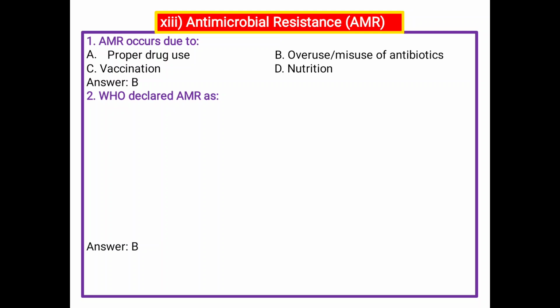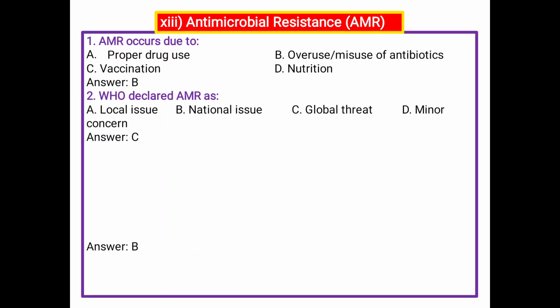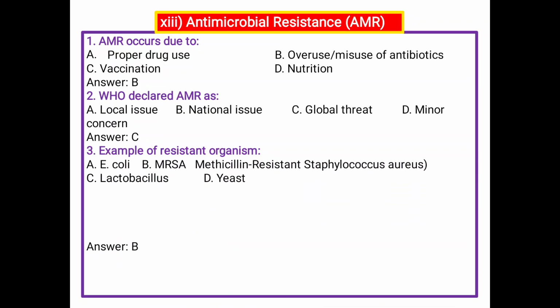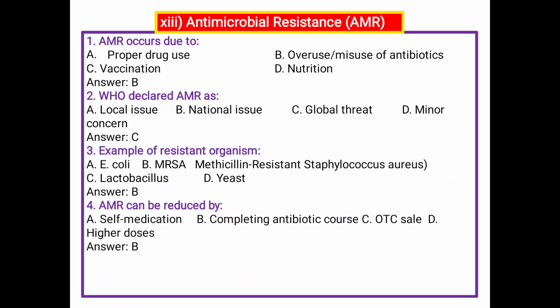Antimicrobial resistance occurs due to A proper drug use, B overuse and misuse of antibiotics, C vaccinations, and D nutrition. So B is the correct answer. Overuse, misuse of antibiotics. WHO declared AMR as A local issue, B national issue, C global threat, and D minor concern? Global threat. C is the correct answer. Example of resistant organism: A E. coli, B MRSA, C Lactobacillus, and D yeast. MRSA, methicillin resistant Staphylococcus aureus. B is the correct answer.